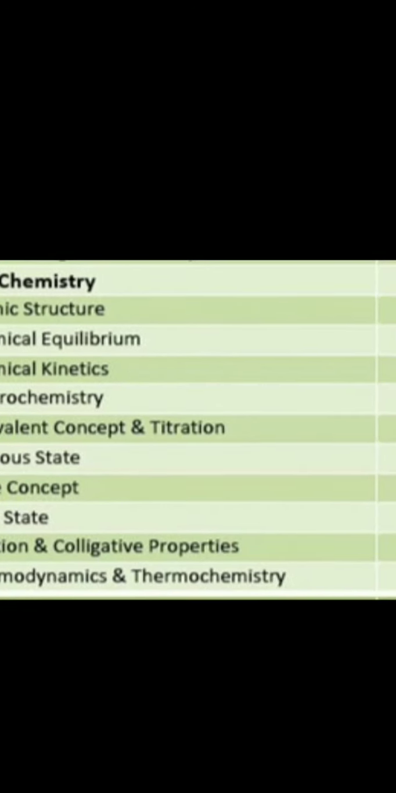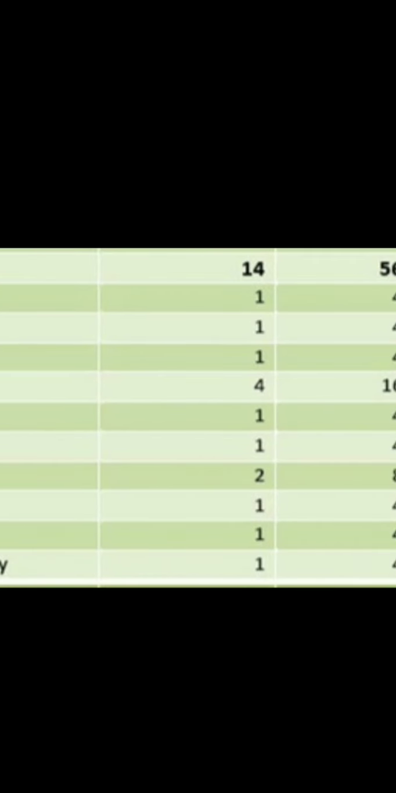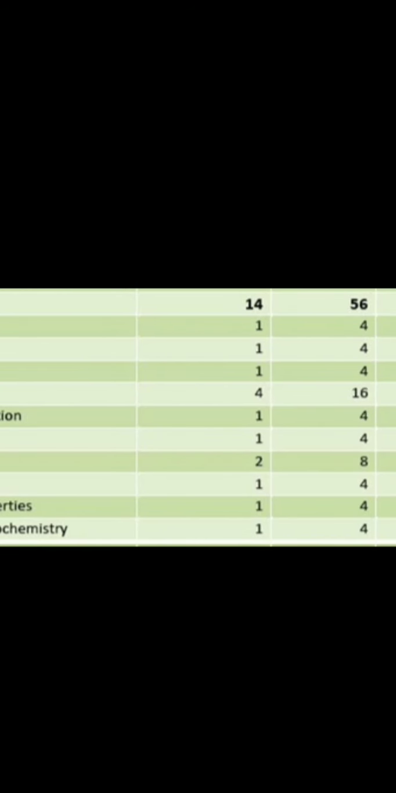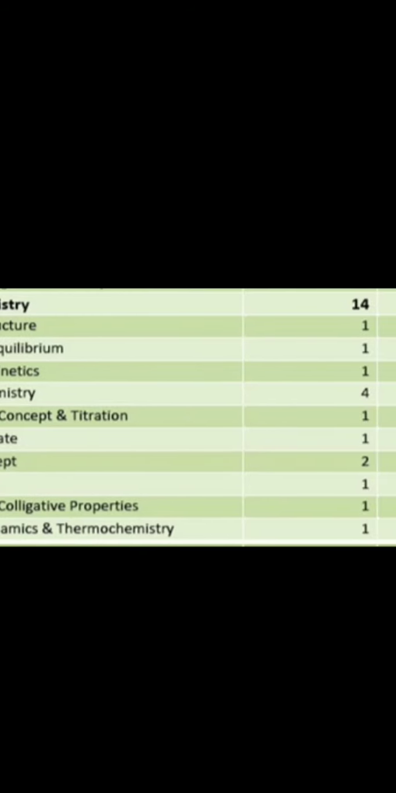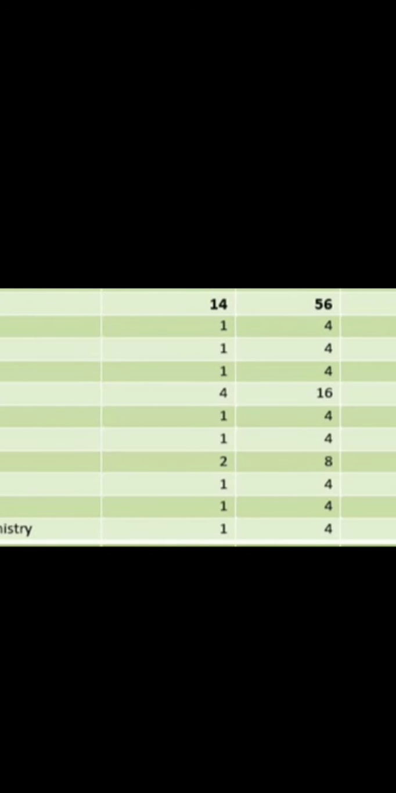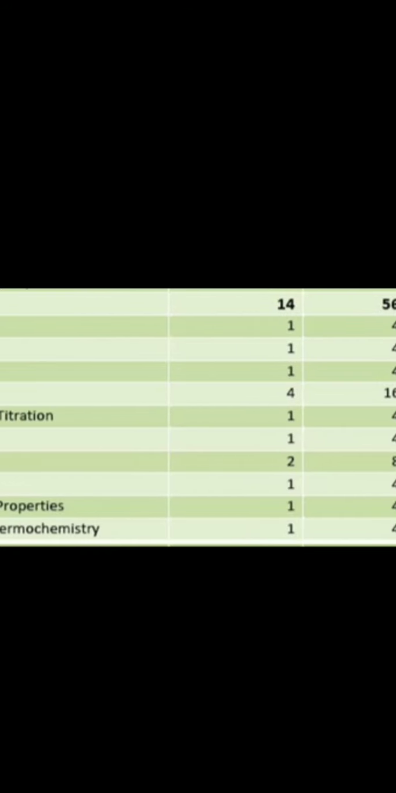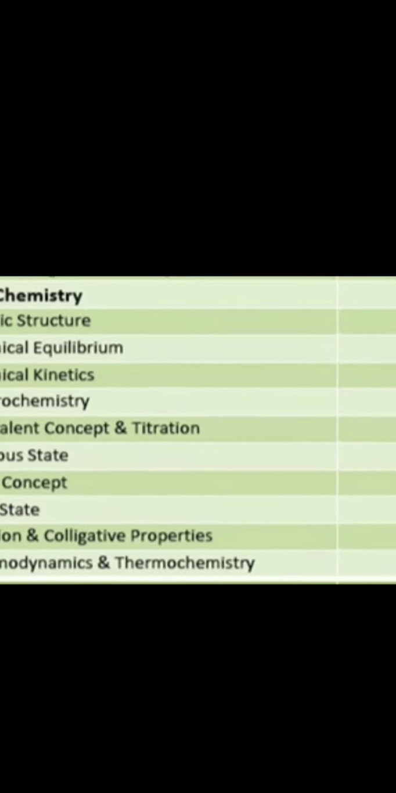So in this, how many questions will arise? Especially in each chapter you'll get a question. You'll get more questions in electrochemistry. Electrochemistry is very important. Sometimes you might get 1 or 2 questions more or less than this, but electrochemistry is important. When we come to the marks, each question carries 4 marks. A maximum of 47% weightage will be there in your exam from physical chemistry.